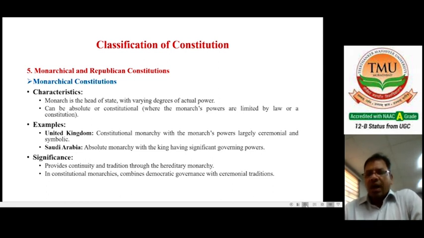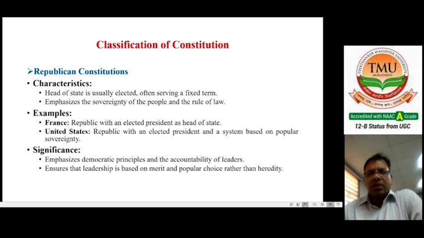Next to that is called the republican constitutions. When we are talking about republican constitutions, the head of the state is usually elected, often serving a fixed term. They emphasize the sovereignty of the people and the rule of law. Both are important in republican constitutions. Rule of law indicates nobody is above the law. Every person has equal rights and equal treatment by the authority.